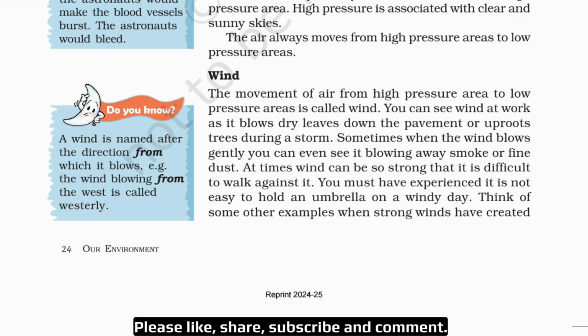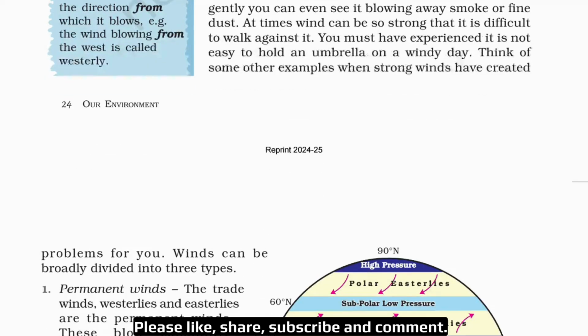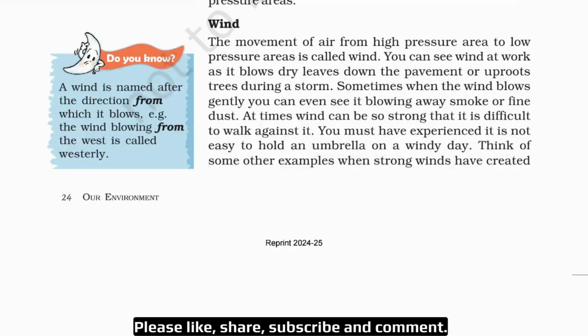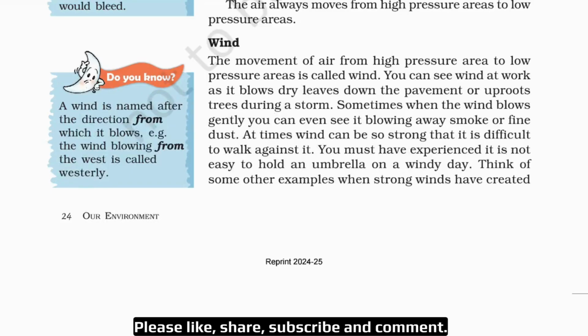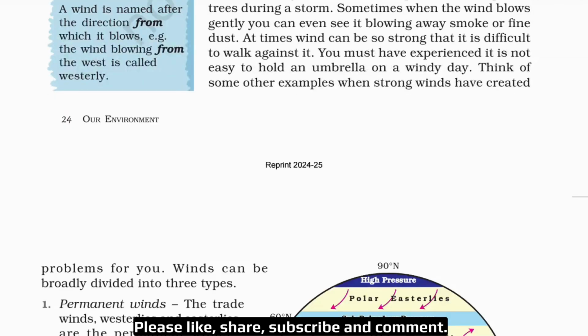At times, wind can be so strong that it is difficult to walk against it. You must have experienced it is not easy to hold an umbrella on a windy day. Think of some other examples when strong winds have created problems for you. Okay, now before proceeding to the next page, let's see this blue box again, the Do You Know box on the left hand side. A wind is named after the direction from which it blows. Example, the wind blowing from the west is called westerly, and similarly the wind blowing from the east is called easterly.